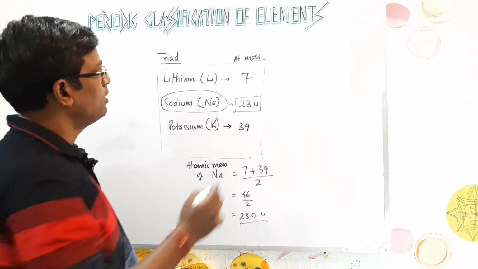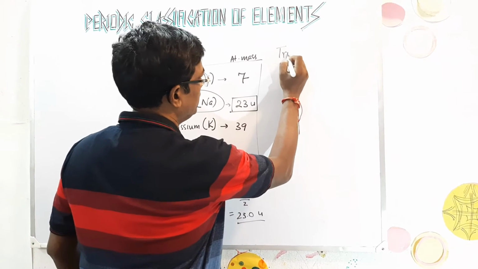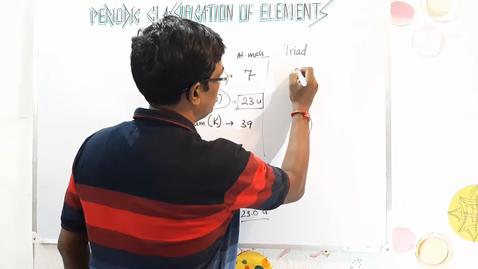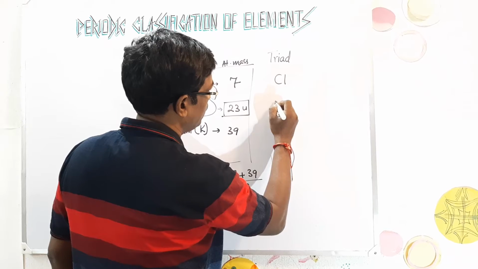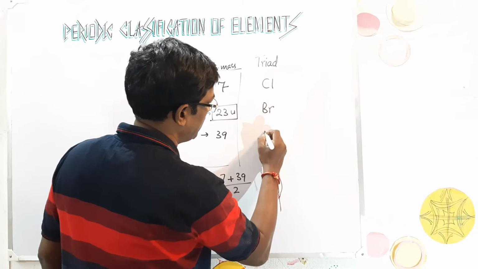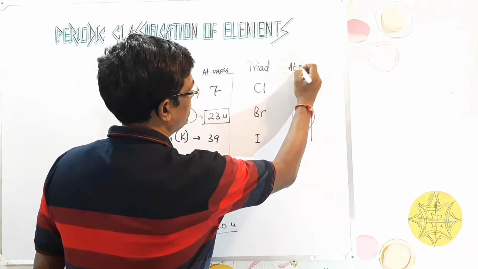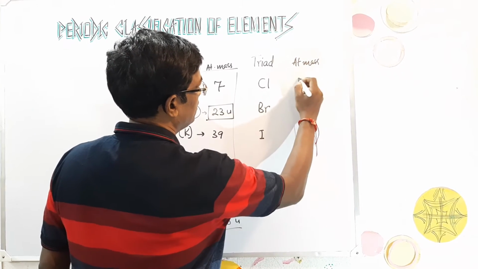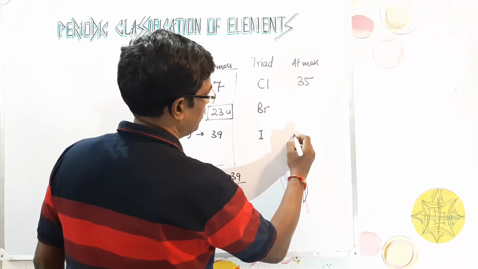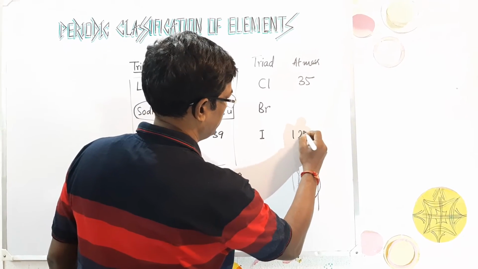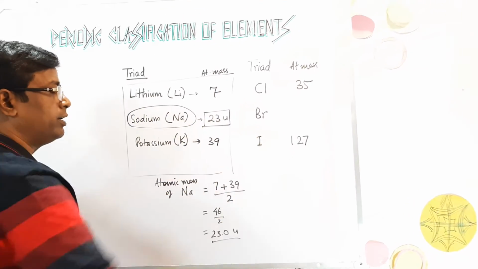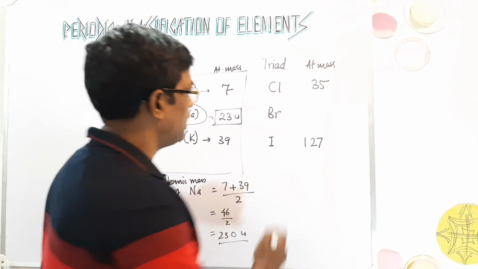Now, Dobereiner's second triad consists of the elements chlorine, bromine, and iodine. The atomic mass of chlorine is 35, and 127 is the atomic mass of iodine.